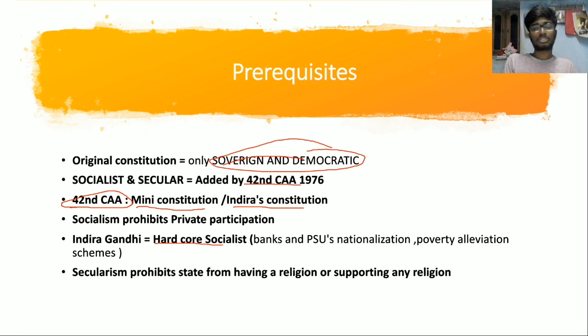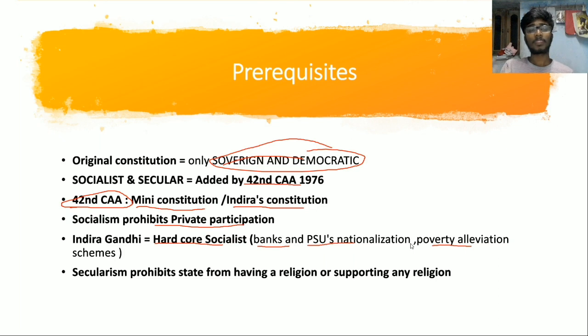So what is socialism? Socialism is a form of economy or a form of government in which everything should be owned by the state. Socialism prohibits private participation. Everything must be held in the hands of society or the state, to put it in simple words. And we can see her hardcore socialist policies like bank nationalization and public sector undertakings nationalization, like she nationalized the coal sector, and some poverty alleviation schemes in the five-year plans.